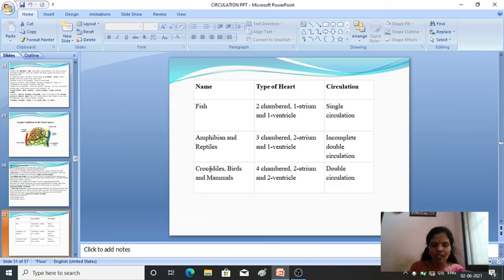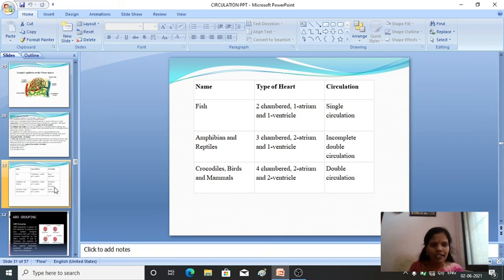Whereas birds and mammals, including human beings, have a four chambered heart with two auricles and two ventricles, and complete double circulation. You will not find any mixing of oxygenated and deoxygenated blood. So these are the different types of animals and the circulatory pathways present in them. Fishes have a two chambered heart, amphibians and reptiles a three chambered heart, and birds and mammals a four chambered heart.